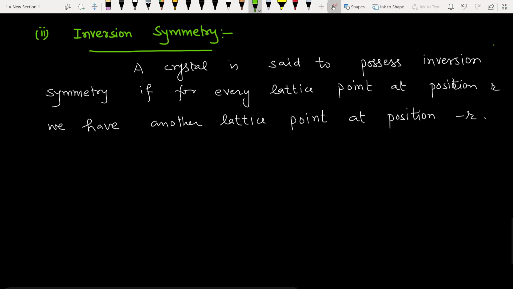It is about a point. Suppose this is the system and we are to deal with inversion symmetry about this point.